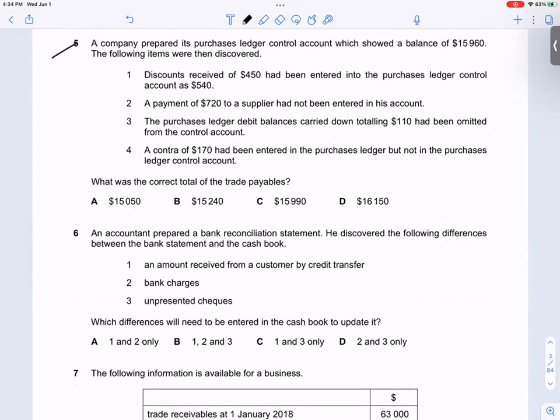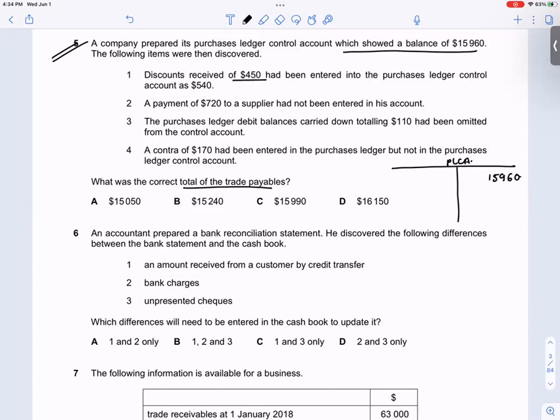Yeah. Come, fifth one. Correct total of trade payables. If I want correct total of trade payables, that means I'm making a supplier account. Correct? Yeah. Company prepared its PLC account which showed a balance of 15,960. So they are making a PLC account. The question is only telling PLC account. Which side balance? The balance will be on the credit side.